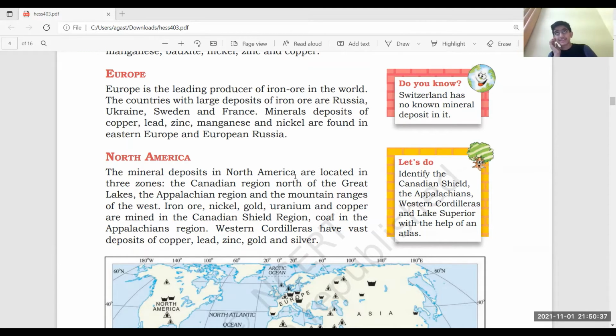Wow. Can you expect a country without minerals? And that's one of the richest countries. Okay, you can understand Switzerland's importance.